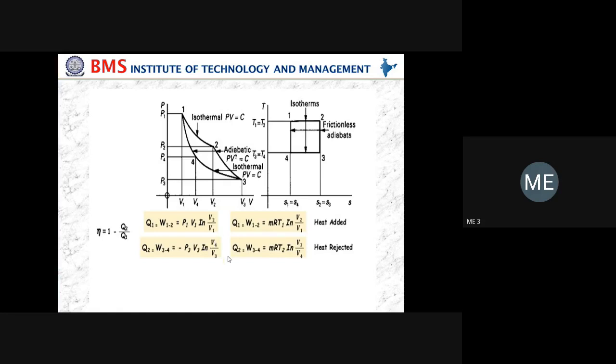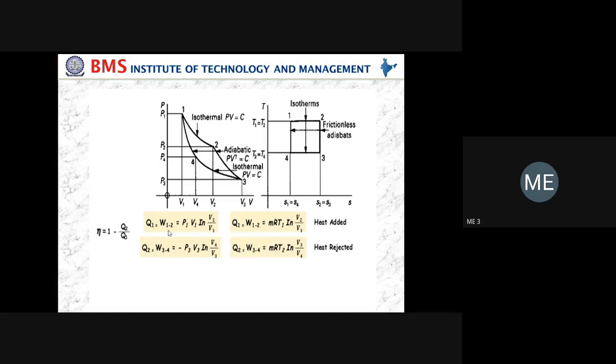Then we have to write the expression for each process. Already we studied isothermal, what is the work done and what is the heat transfer during the isothermal process. You see the formula. Q1 equals W12. How we get Q1 equals W12 is you have to apply the first law of thermodynamics. Q equals delta U plus W. And delta U, I said, it is a standard formula: Cv into delta T. So these two formulas should be remembered.